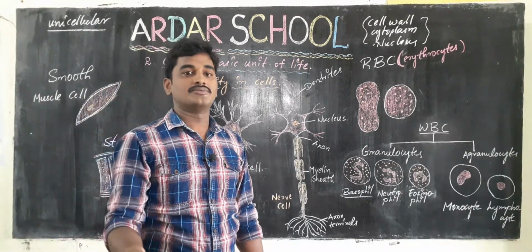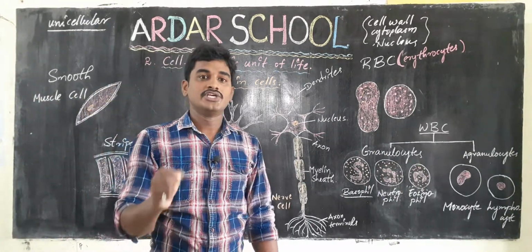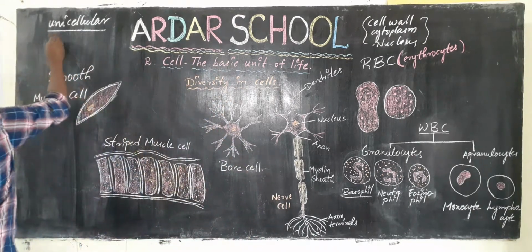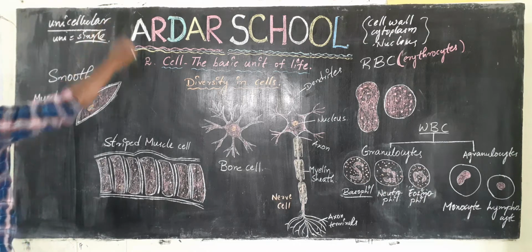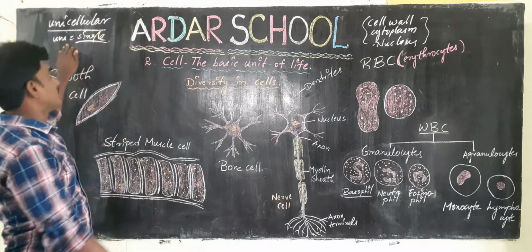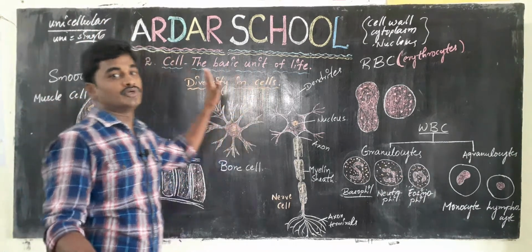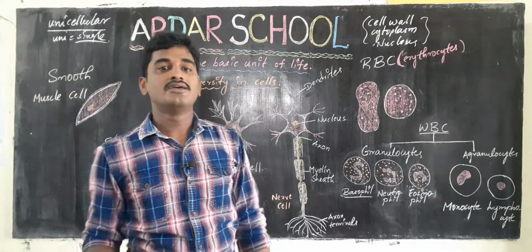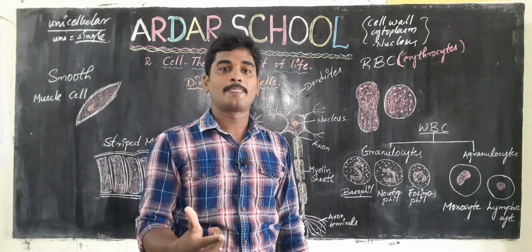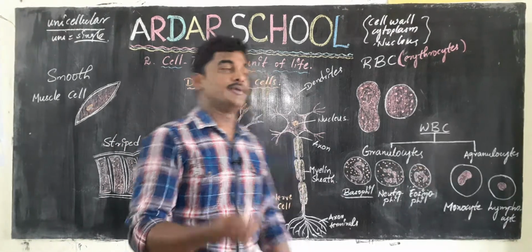Here uni means single. So according to this meaning, single celled organisms are called unicellular organisms. For example, amoeba.